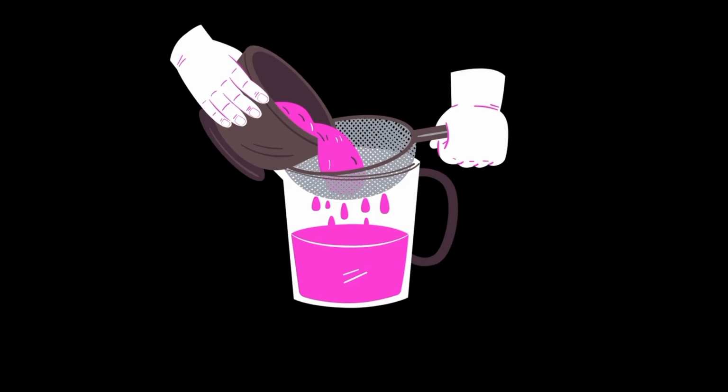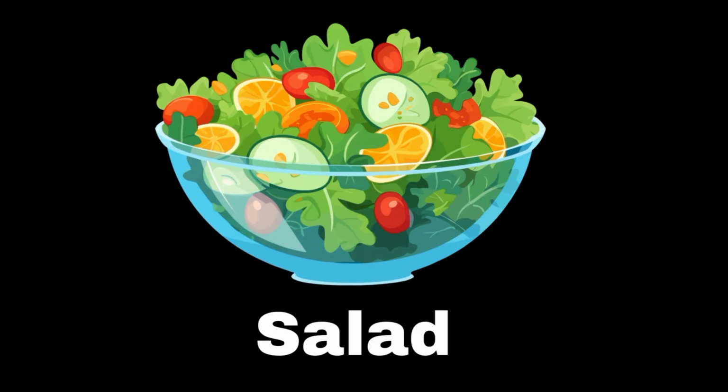Mixtures are physical combinations of 2 or more substances where each substance retains its own chemical properties. Unlike solutions, mixtures can be either homogeneous or heterogeneous. In a homogeneous mixture, the components are uniformly distributed, like in air, which is a mixture of gases. In a heterogeneous mixture, the components are not evenly distributed, like in a salad, where you can see the individual ingredients.